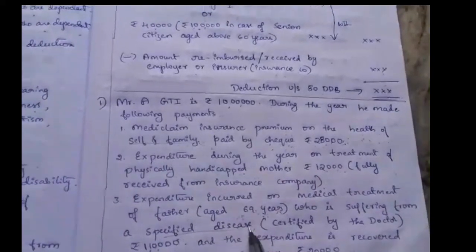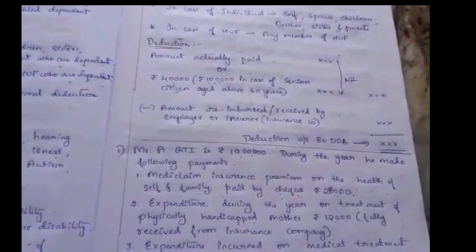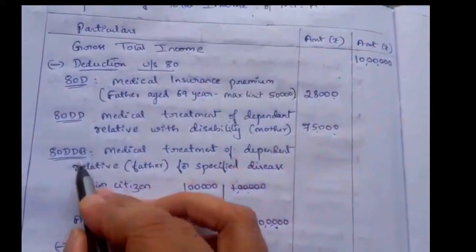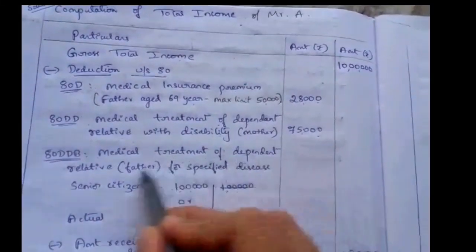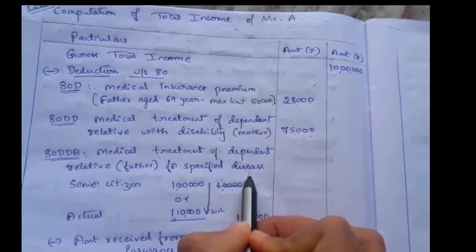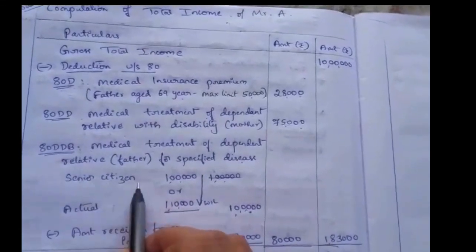Next, third one is 80DDB, relating to a specified disease. So here we have to take the condition: actual amount incurred or 40,000 or 1 lakh. This is a deduction under section 80DDB, medical treatment of a dependent relative. The dependent relative here is the father, for a specified disease. The father's age is 69 years, so senior citizen.